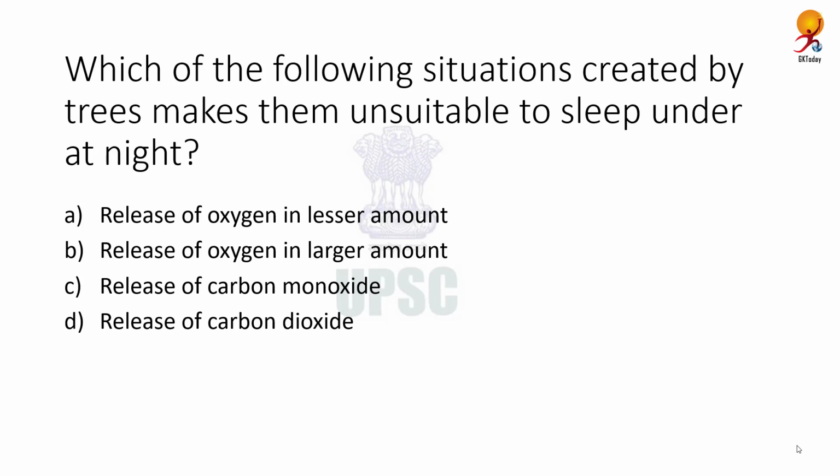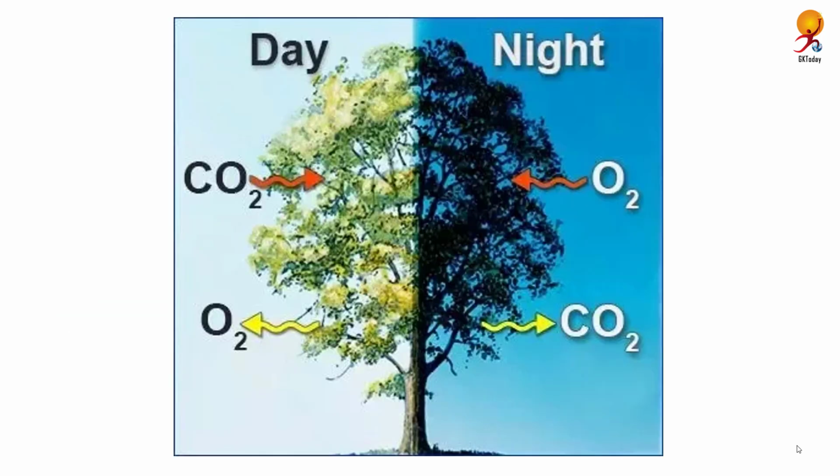Which of the following situation created by trees makes them unsuitable to sleep under at night? Correct answer is they release carbon dioxide. So trees release carbon dioxide at night. That is, they respire, take in oxygen and release carbon dioxide. However, during the day, due to the process of photosynthesis, trees intake carbon dioxide and release oxygen. But at night, because they are releasing carbon dioxide, it might cause breathing problems, suffocation, etc., which is why it's not advisable to sleep under a tree at night.